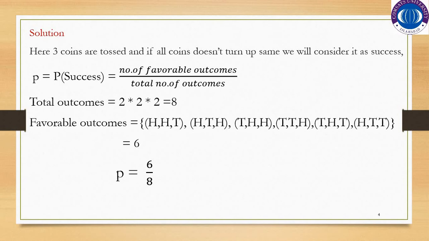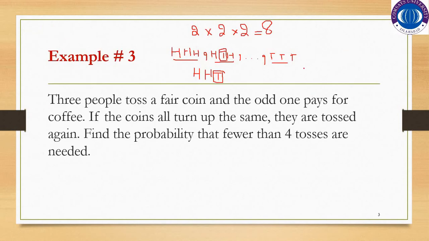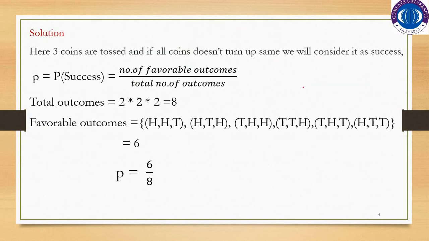So these 2 outcomes would not be favorable outcomes. The remaining 6 outcomes would be the favorable outcomes in which we have the chance to get the success. So what would be the probability of success? It would be the number of favorable outcomes divided by the total number of outcomes, which is 6 by 8.